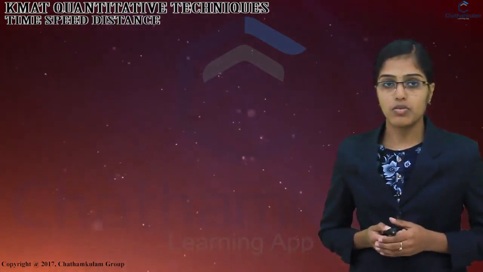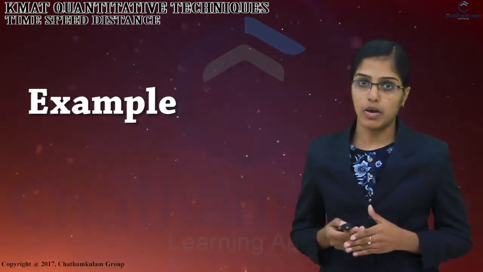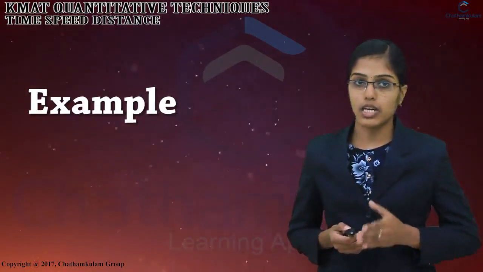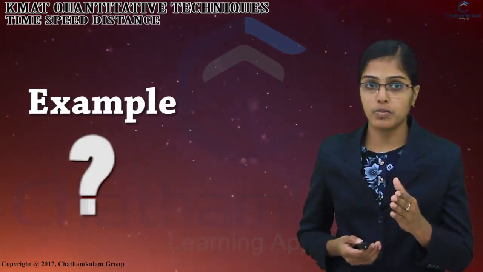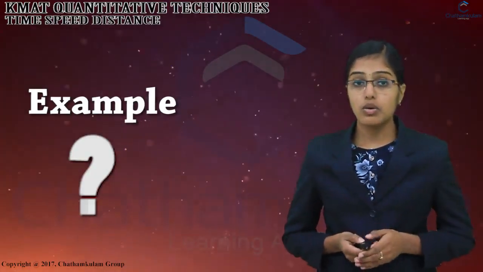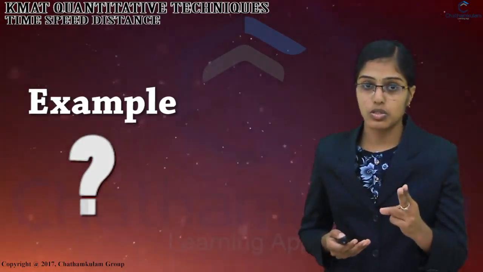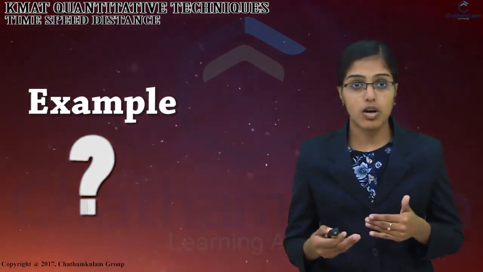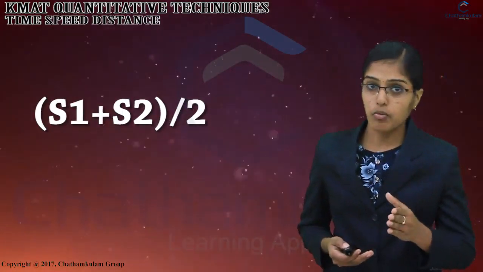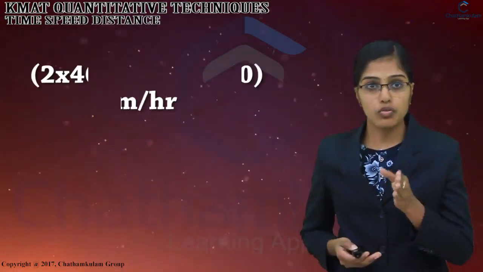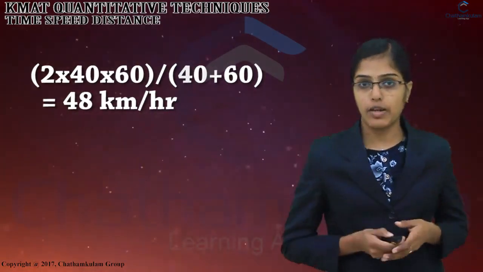So next we have to discuss an example. If a car travels at 40 km per hour on a trip and at 60 km per hour on the return trip, what is its average speed for the entire trip? The first thing we should be careful about is that we shouldn't just average the two speeds. So overall average speed is not s1 plus s2 divided by 2. From the above direct formula, the answer will be 2 into 40 into 60 divided by 40 plus 60. So that is equal to 48 km per hour.